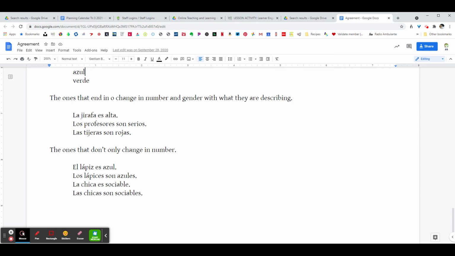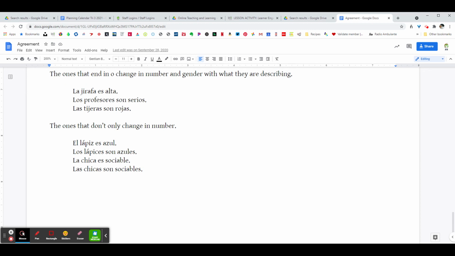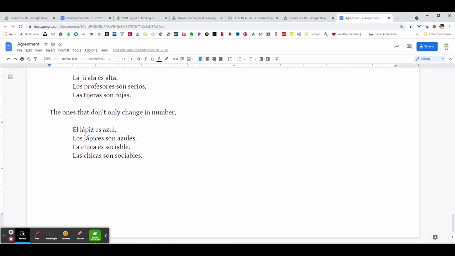Describing things that change from O to a different gender or number: la jirafa es alta, the giraffe is tall; los profesores son serios, the teachers are serious; las tijeras son rojas, the scissors are red. And then there's the ones that don't change in gender, that only change in number. El lápiz es azul. Azul would not change to a different gender. But los lápices son azules.